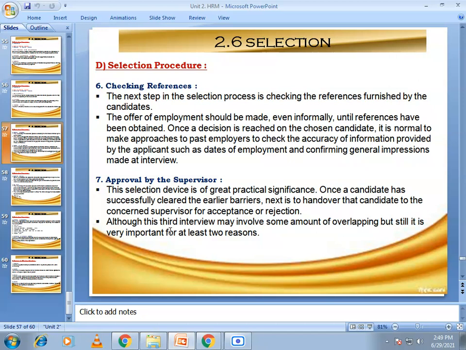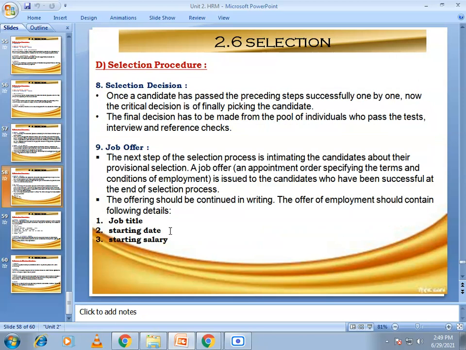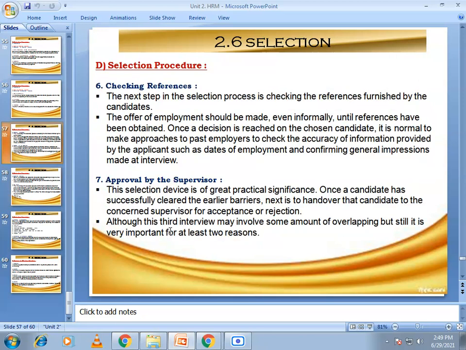So although this third interview may involve some amount of overlapping, it is still very important for at least two reasons. On the basis of the above steps, suitable candidates are recommended for selection by the selection committee or personnel department.